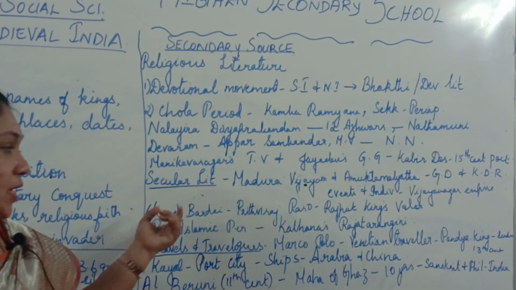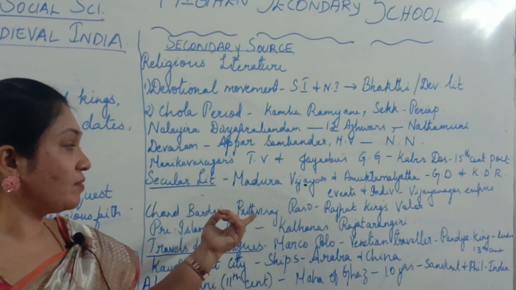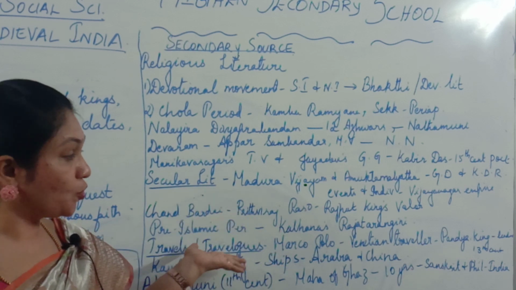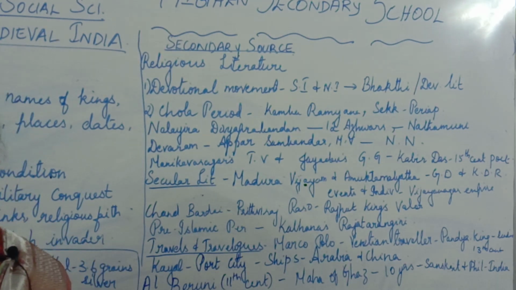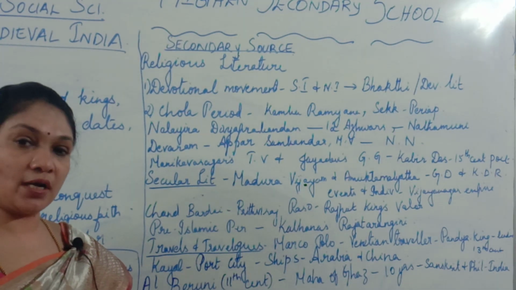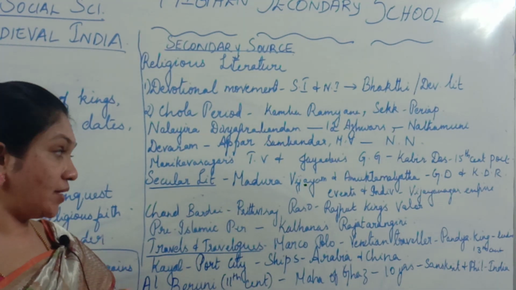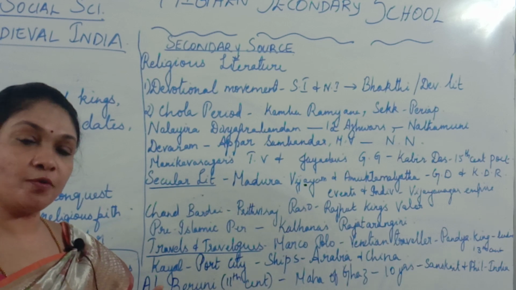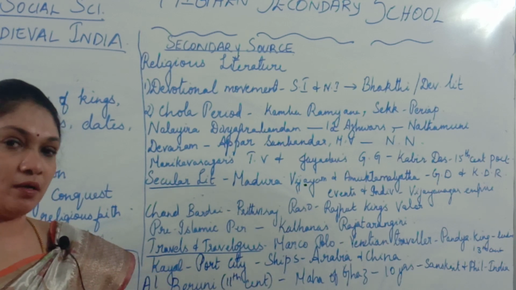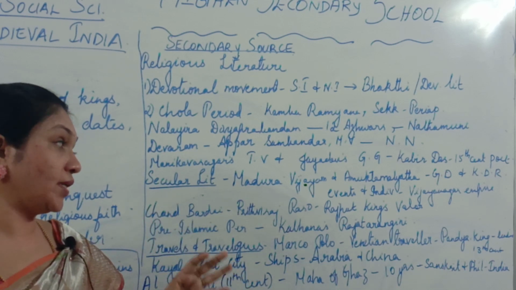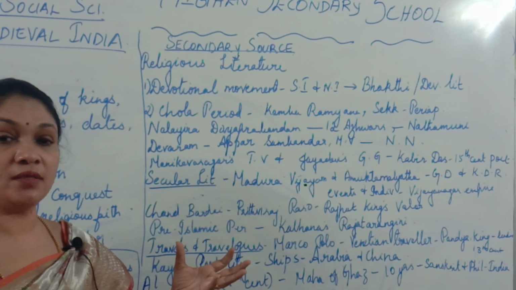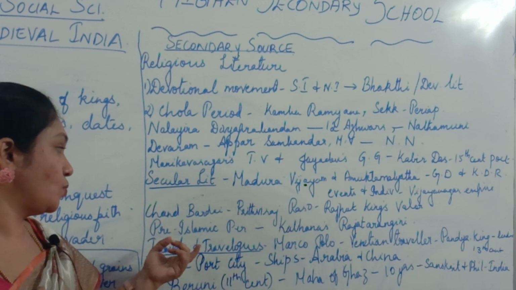Then Chand Bardai wrote the Prithviraj Raso. From this book we will be able to know about the Rajput kings' valor. You have several dynasties, the Tughlaq dynasty, the Mughal dynasty, then the Rajput dynasty. Rajputs are a group of people, like a different community. Valor means courage. How courageous the Rajput kings were, all this you will be able to know from this.